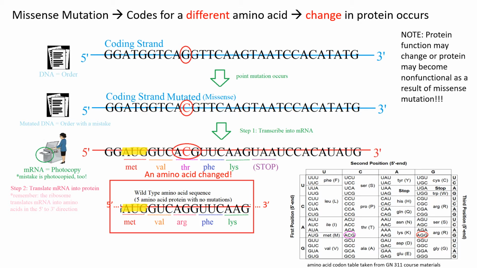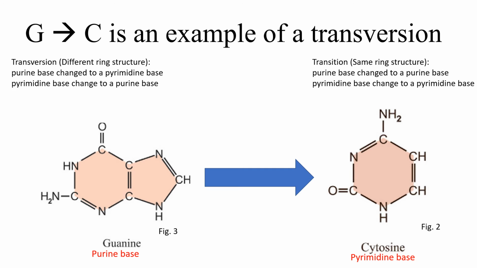A missense point mutation is shown in the coding strand. Guanine is replaced with cytosine, which results in a change in the amino acid sequence. As a result of the change, a different amino acid is encoded instead of an arginine amino acid. The protein now has one different amino acid, which may change its function or make it non-functional. Guanine being changed to cytosine is an example of transversion because the nucleotide ring structure changes from purine to pyrimidine.